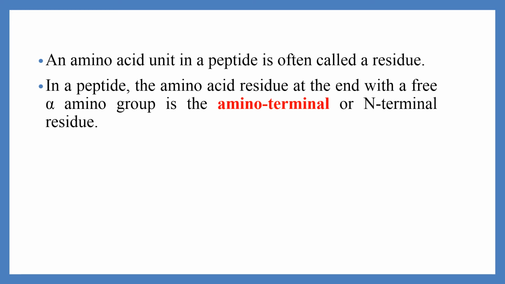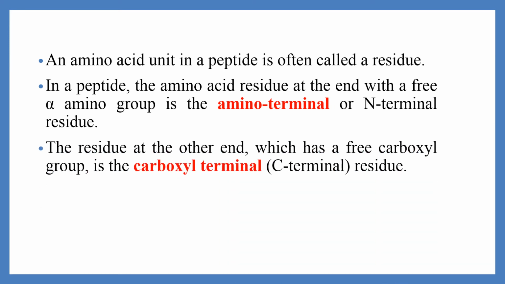In a peptide, the amino acid residue at the end with the free alpha amino group is the amino terminal or N-terminal residue. The residue at the other end, which has a free carboxyl group, is the carboxyl terminal or C-terminal residue. So, in the peptide, if the end is faced by the alpha amino group, the end is called the N-terminal end, and if it is faced by the carboxyl group, the end is called the C-terminal.